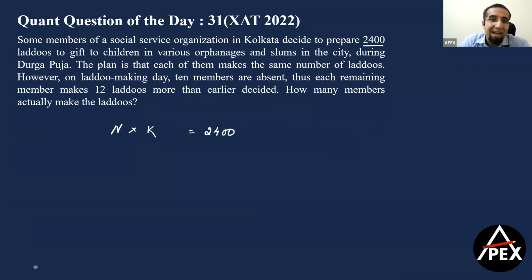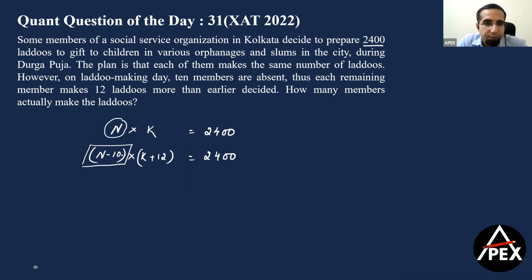However, on that day, 10 members were absent, which is n minus 10, and each person ended up making 12 laddus more than usual. That is k plus 12, and therefore they were able to complete the task. This question falls under time and work, or I can treat it as an equations approach. Now, n is the number of people and k is the number of laddus.